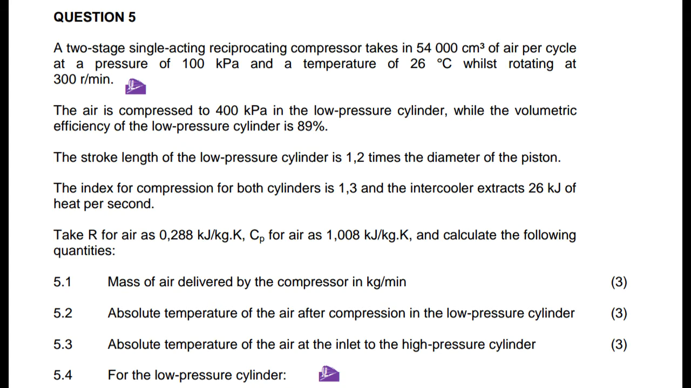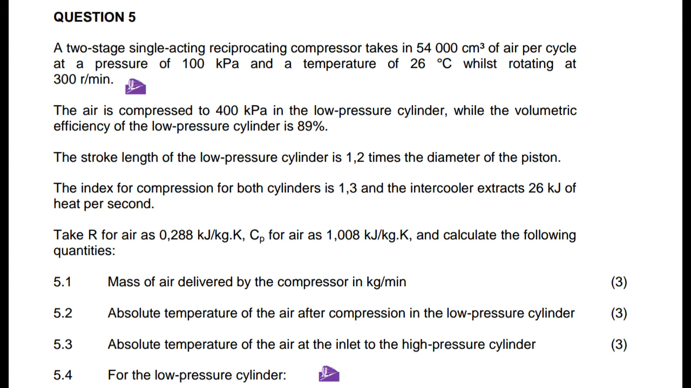A two-stage single-acting reciprocating compressor takes in 54,000 centimeter cubed of air per cycle at a pressure of 100 kilopascal and a temperature of 26 degrees Celsius, whilst rotating at 300 revs per minute. The air is compressed to 400 kilopascal in the low-pressure cylinder, while the volumetric efficiency of the low-pressure cylinder is 89%.